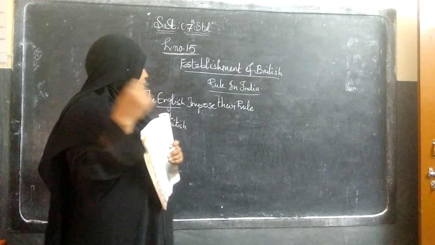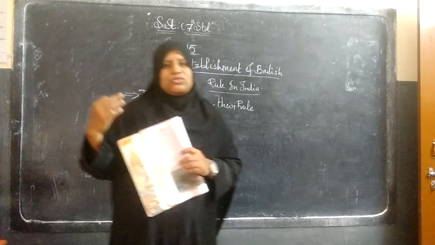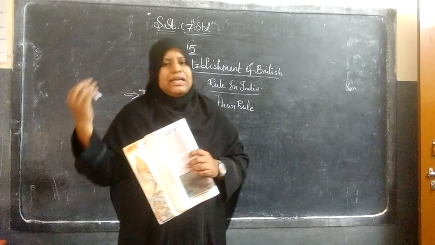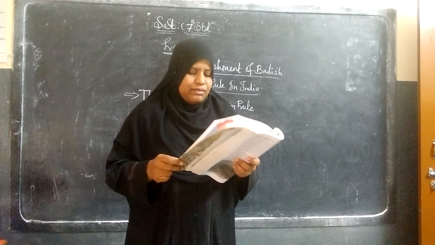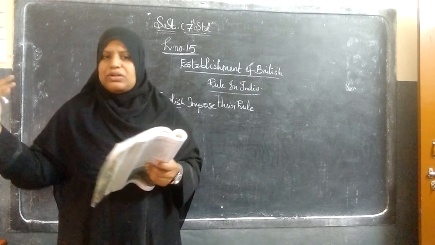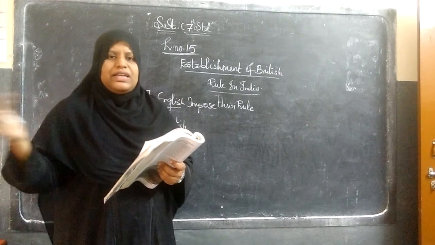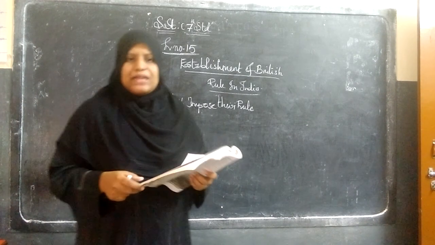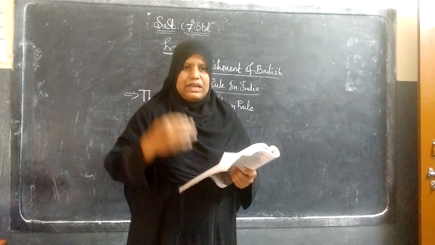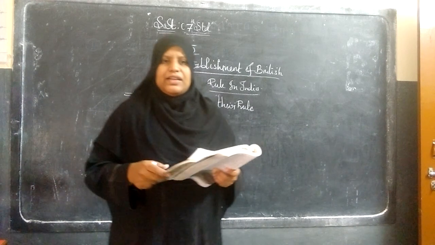When they started getting victories, they became aware that with the help of their military power, their army, they could do anything. So the very first thing, they started occupying the small kingdoms, after defeating each and every ruler with the help of their military power. Now we'll see one after the other how they got the victory and how they started ruling Indian soil.